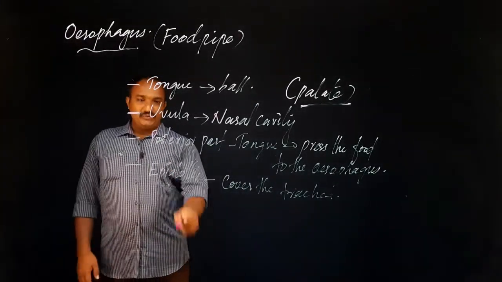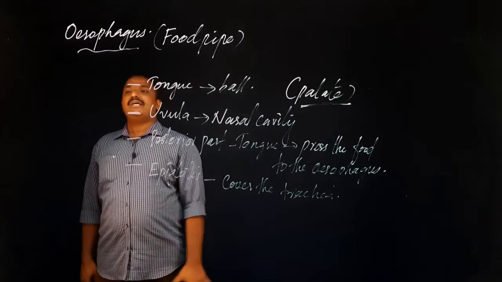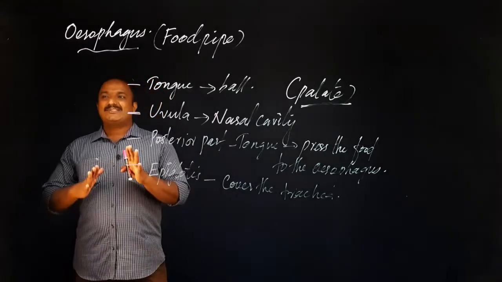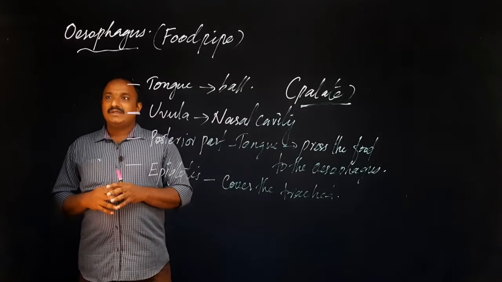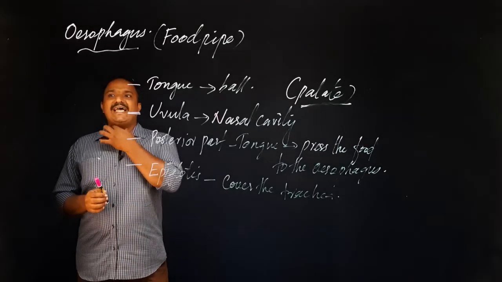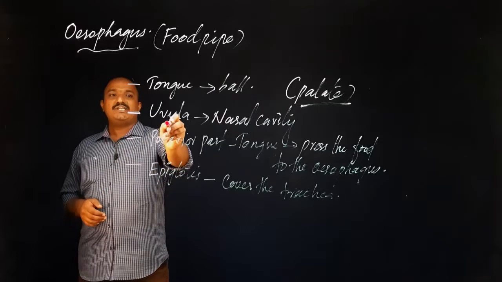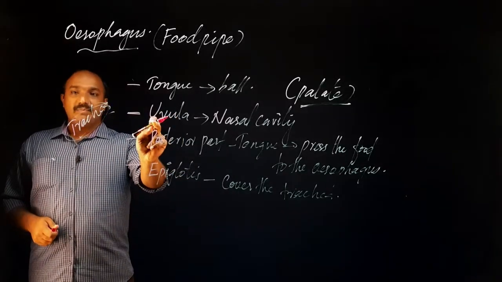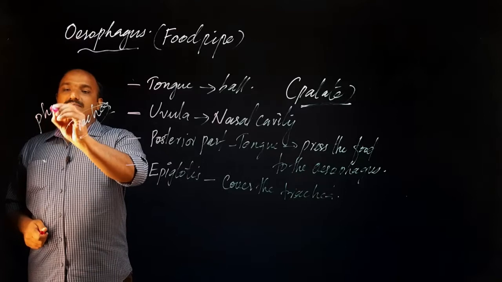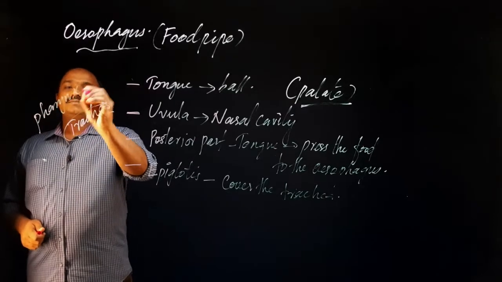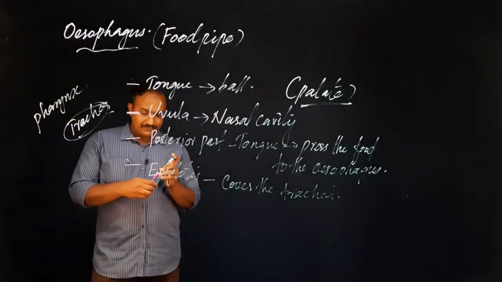Then look at this one, the epiglottis. The epiglottis is actually a lid. It is related to the pharynx. Pharynx is the place where the uvula hangs.